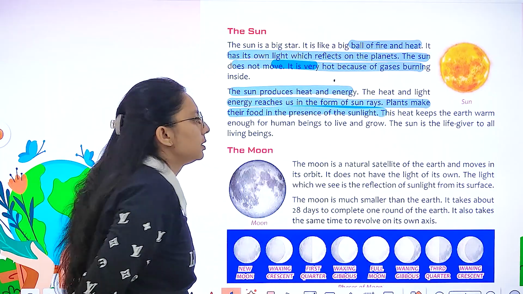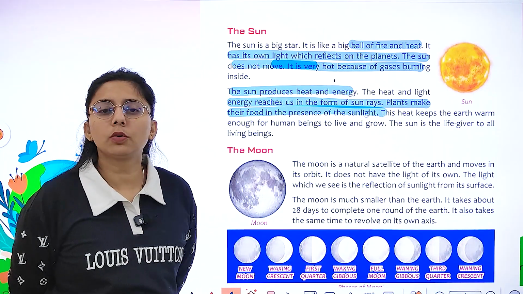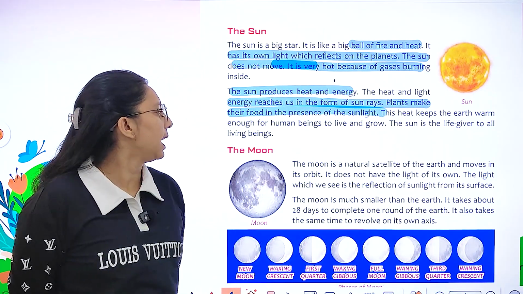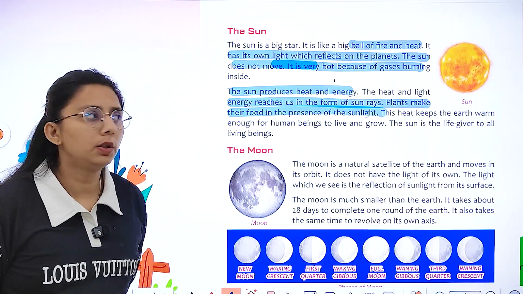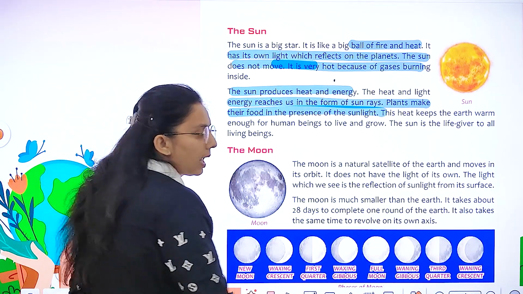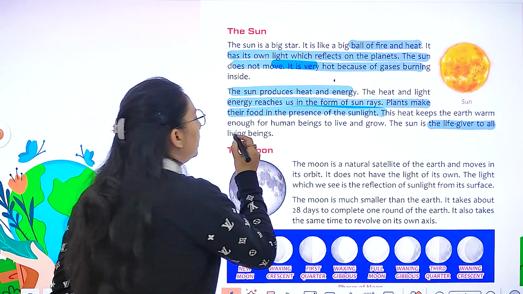Plants make their food in the presence of sunlight. The heat keeps us warm and is enough for human beings to live and grow. The sun is the life giver to all living beings.